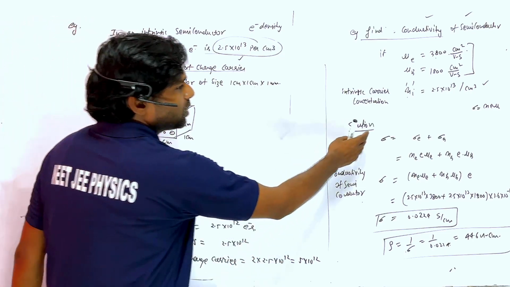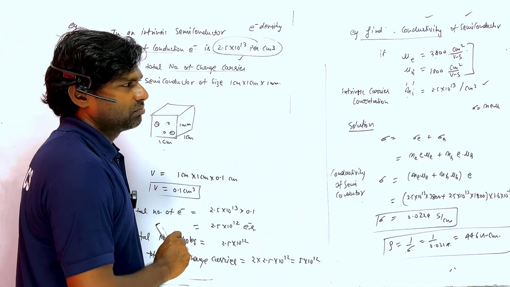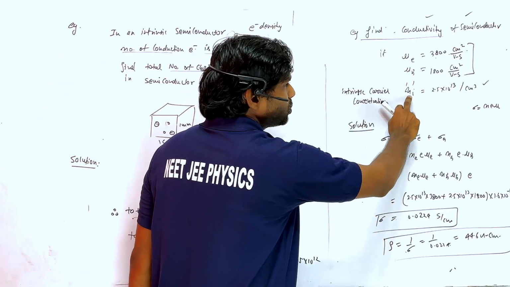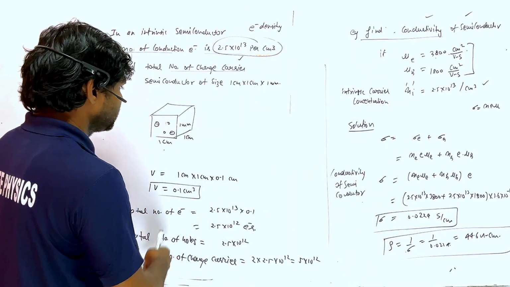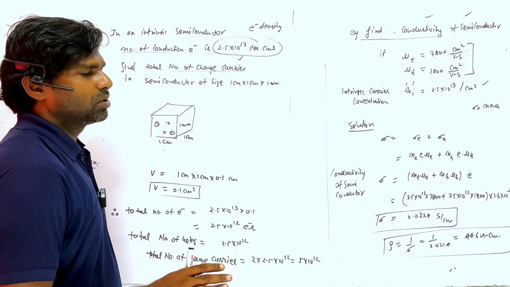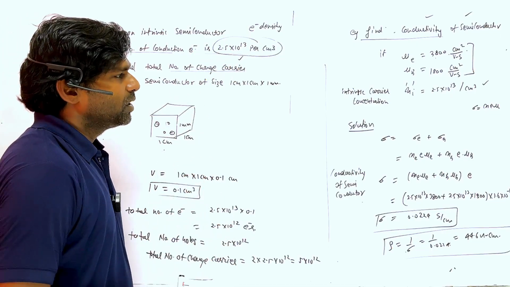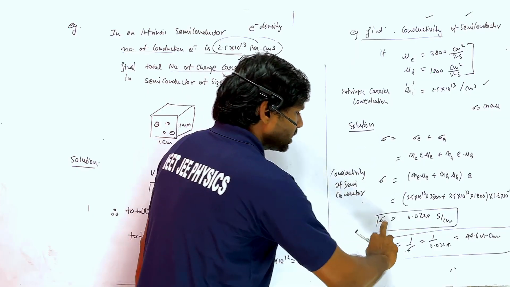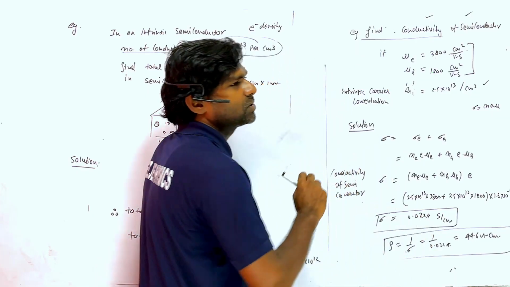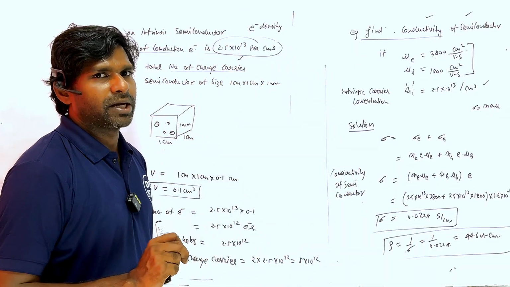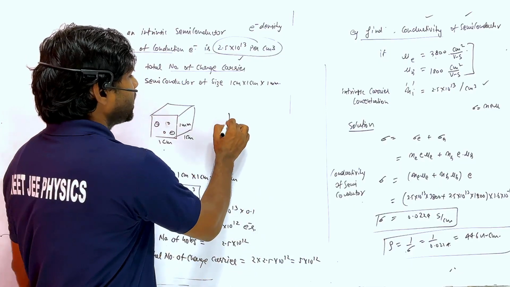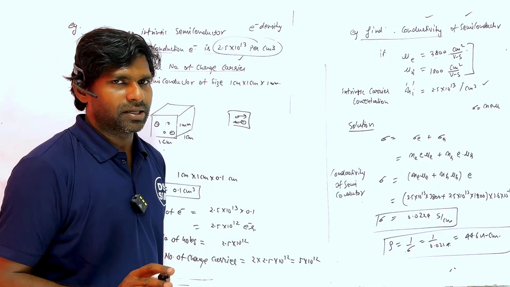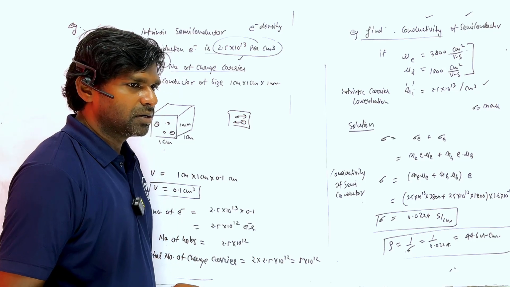But if you consider the conductivity, this is the practical data given in the question. If you try to find the conductivity of the semiconductor, it practically comes out to this, even though the electrons and holes are both moving in the semiconductor. Is it clear or not?